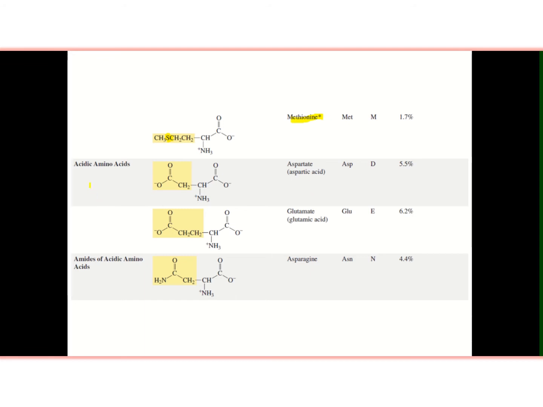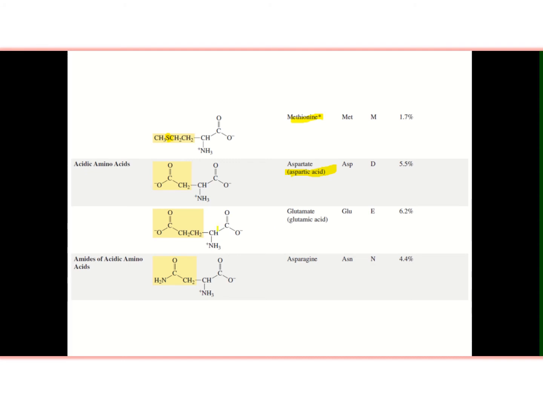Acidic amino acids. On the basis of side chain, we will see further that these amino acids are of different pH, acidic or basic. So this side chain is acidic, that's why these are acidic amino acids. This is aspartate, as this is in anionic form. If this is not in anionic form, this is also known as aspartic acid.